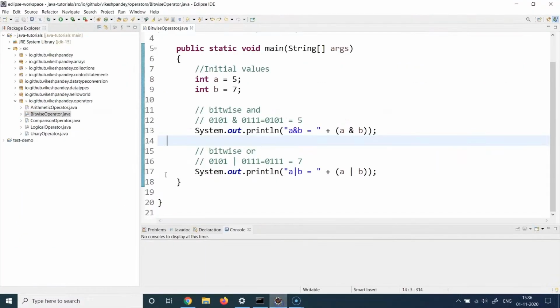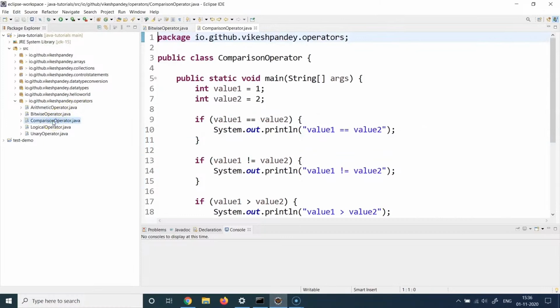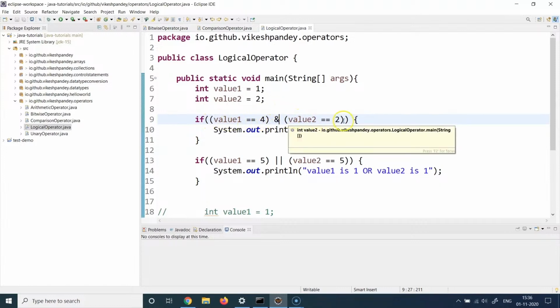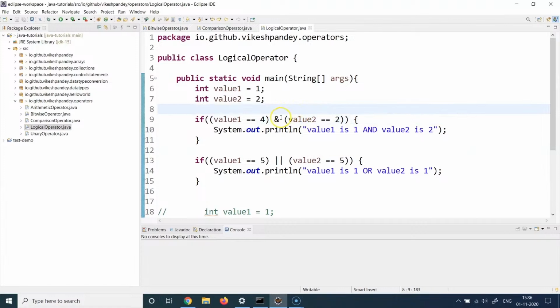To build an understanding about this, I will just quickly recap what we covered in the last lecture and we'll try to explain these concepts as well. So let's go to the logical operator demo. Here, if you remember, there were two ampersands and two pipes. This is also a valid expression. A single ampersand is also a valid expression. The only change is, in this case, even if the left hand condition evaluates to false, still the right hand condition will be evaluated. Although we know that in case of and, if either expression is false the whole expression becomes false.